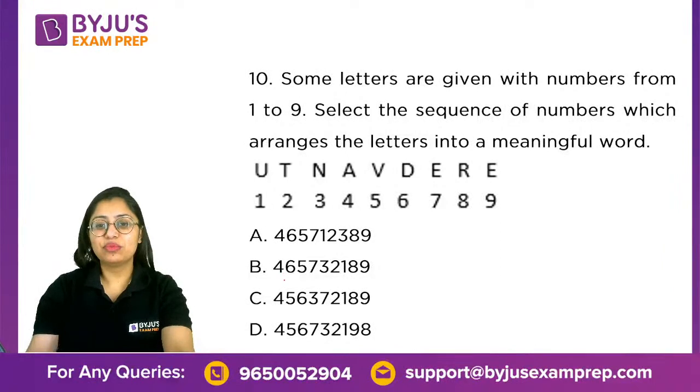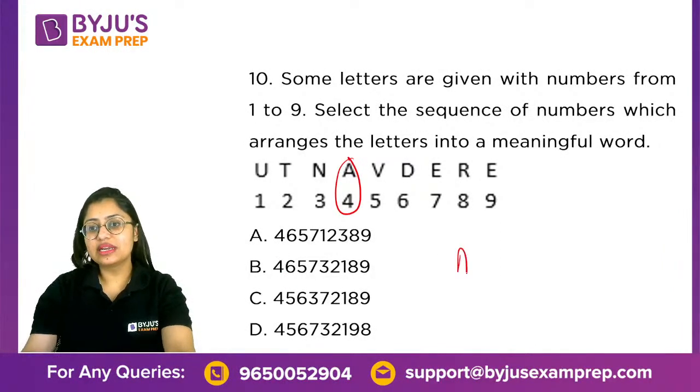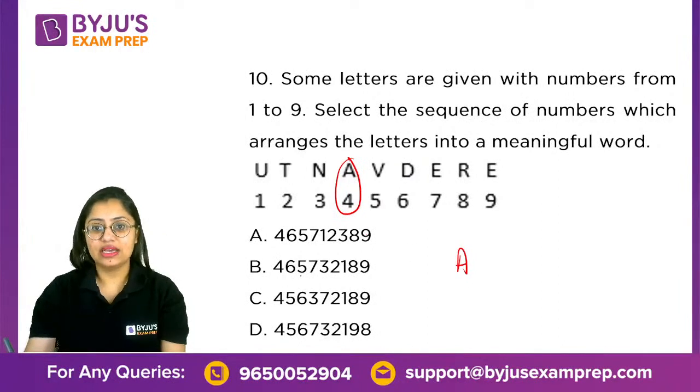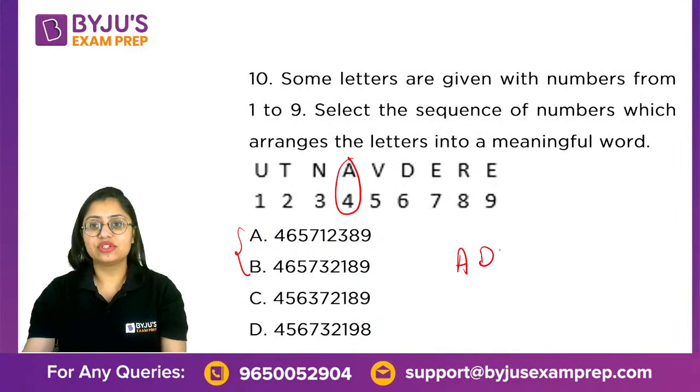Exactly. So the moment you take a look at the first one, clearly the word starts with A. For the first two options, it is A, D, 5 is V, 7 is E, right? Till this point they are pretty much common, and the last two letters are RE.